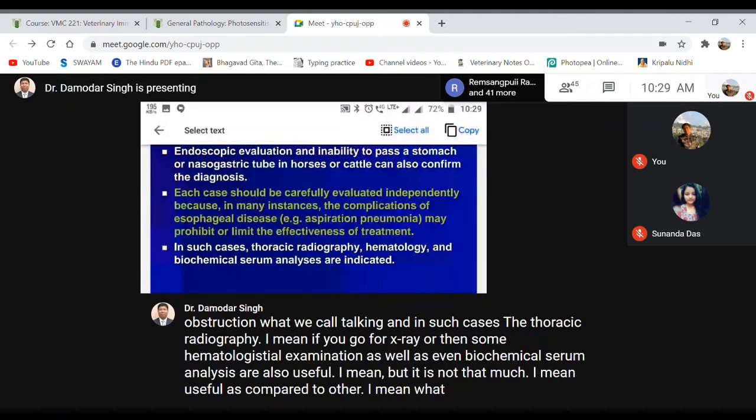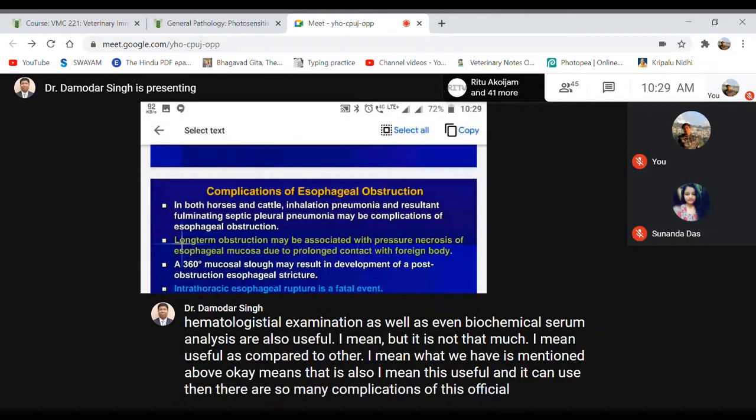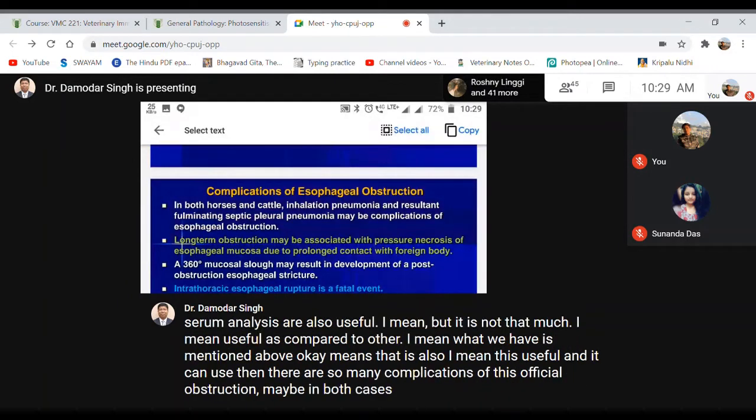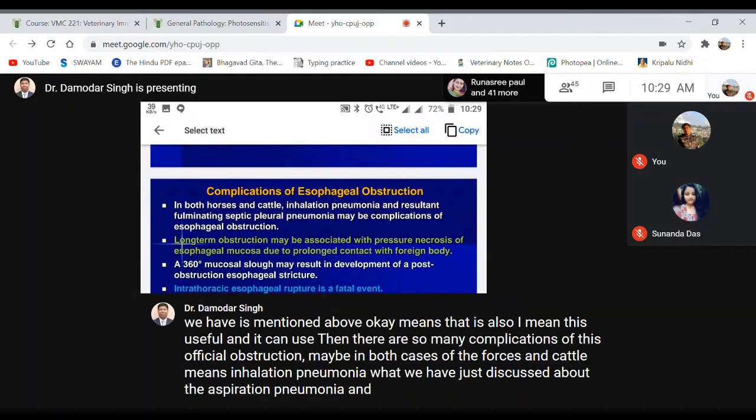Then there are so many complications of esophageal obstruction, in both horses and cattle. Inhalation pneumonia, what we have just discussed as aspiration pneumonia, and the resultant fulminating septic pleuropneumonia are some of the common complications of esophageal obstruction.